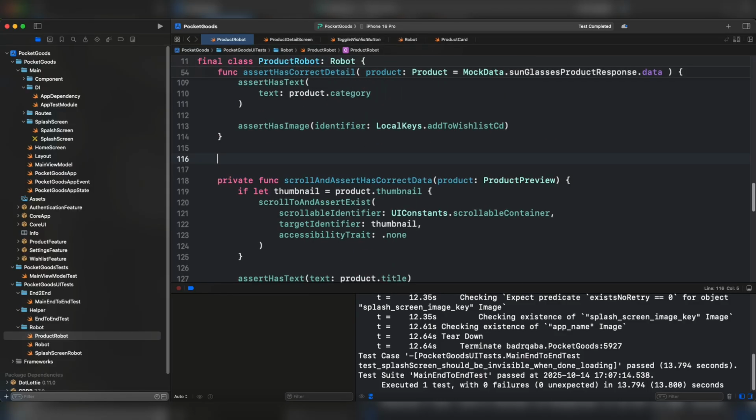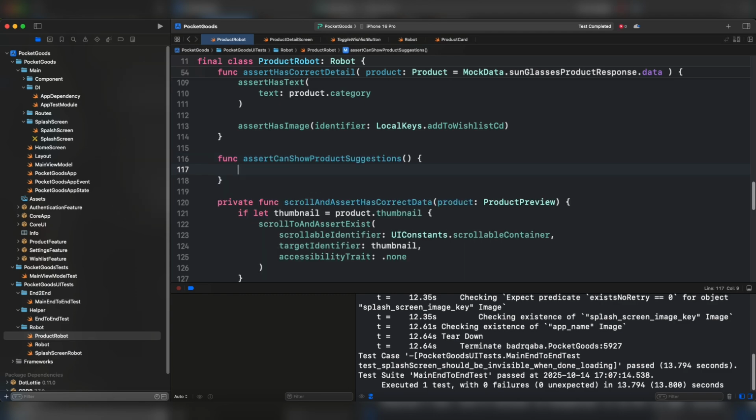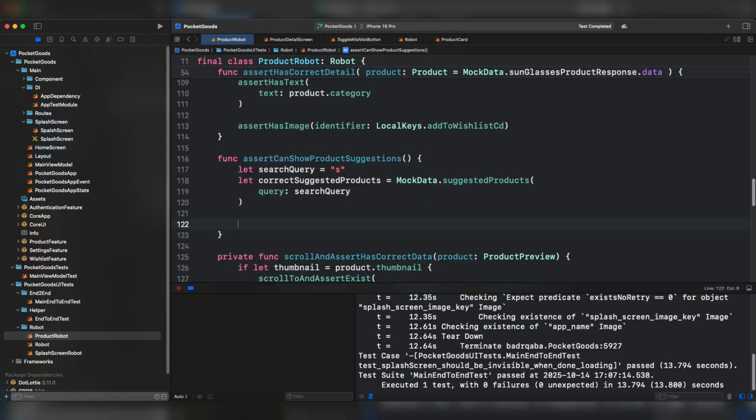If you do remember, we need to test and make some assertions for the suggested products, more specifically under the autocomplete that we have implemented earlier. I'm gonna call this function assert can show product suggestions. Let's arrange the query and the correct suggestions by calling mock data and suggested products. Next, we have to insert some text into the text field.